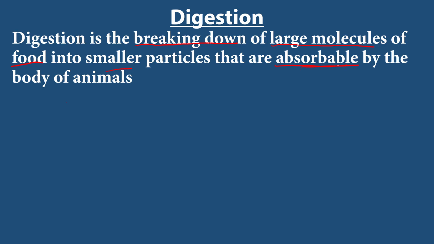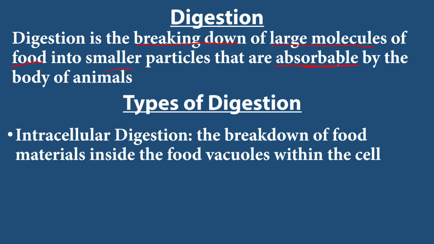Now, types of digestion. We have intracellular digestion, which is the breaking down of food materials inside the food vacuoles within the cell. Intracellular digestion happens mostly in unicellular organisms, or organisms that do not have complex cells, like the amoeba.